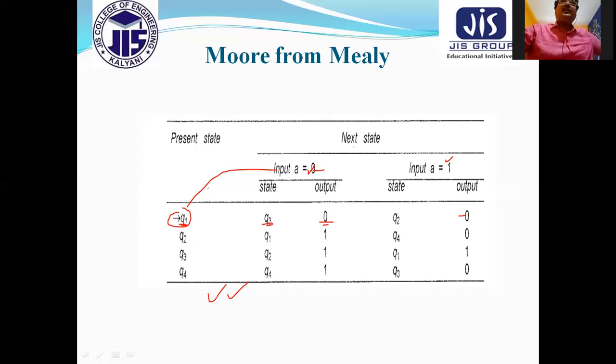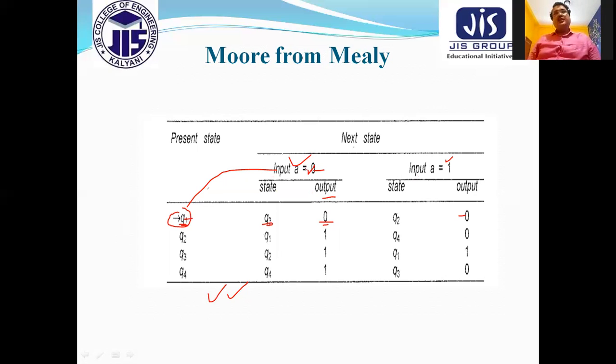Present state, input, output. So what type of machine is it? I can say that it is the Mealy machine, because in Mealy machine for every input there will be an output. I already mentioned that Mealy machine output depends on present state and present input, so for every input we have to write down the output. That type of machine is known as the Mealy machine.